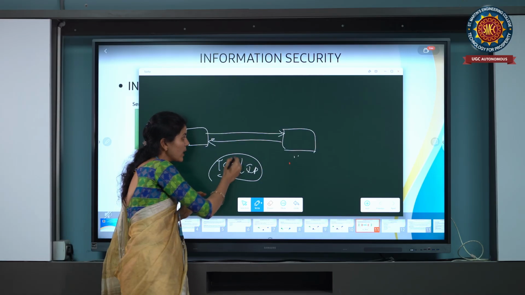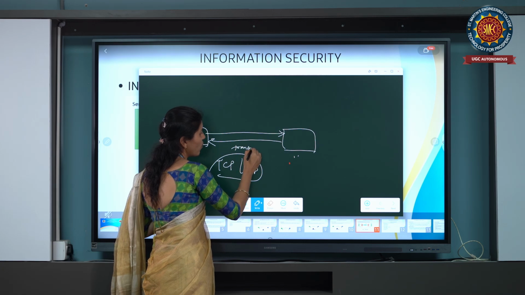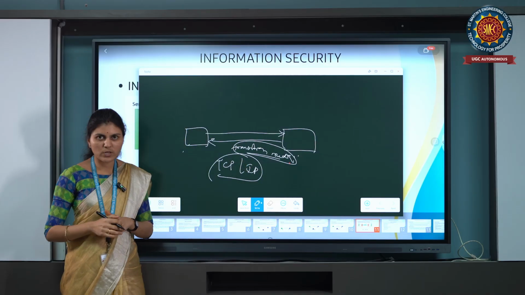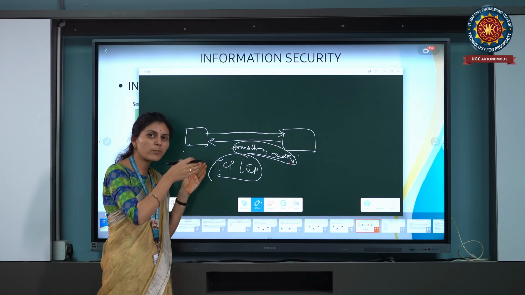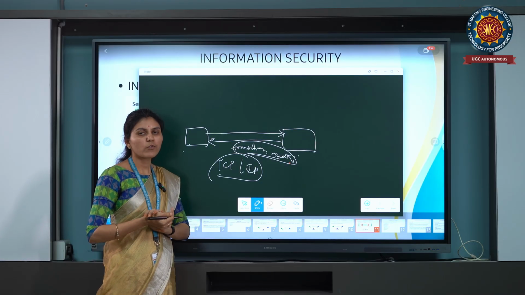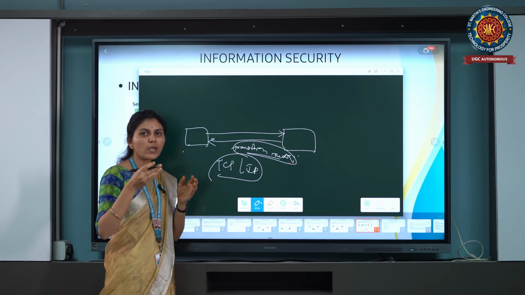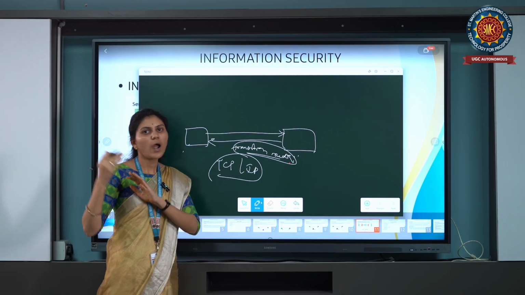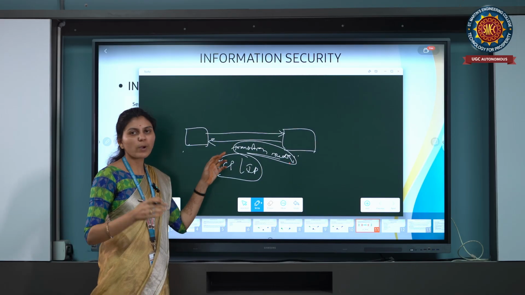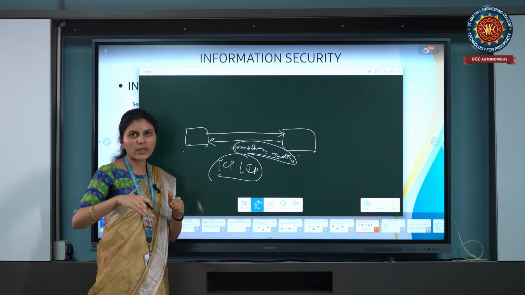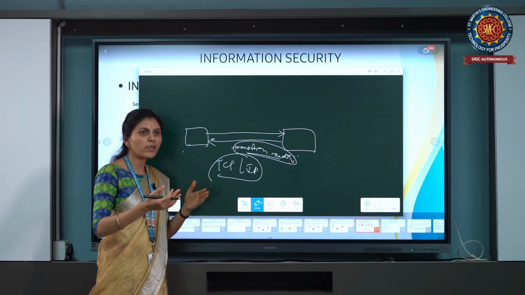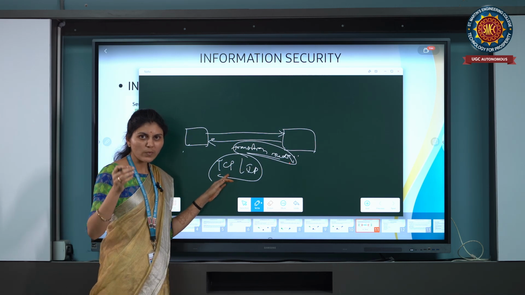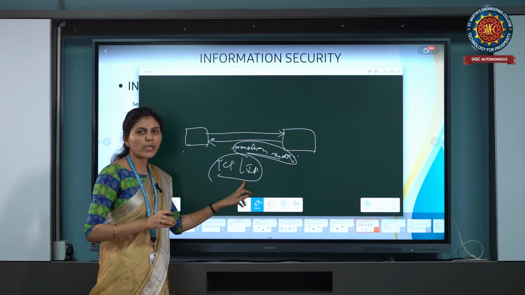This is the transmission media. With the help of this transmission media, we are sending the information from one place to another place. Without this media, without this network, without the wired connection, we can't send the information from one place to another place. So we are giving such a path, and with the help of the path, we are sending the information from source to destination. Here we are providing one protocol, that is nothing but the TCP/IP protocol.